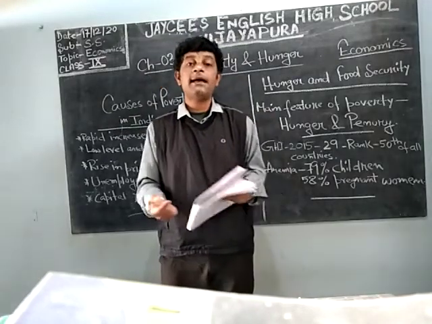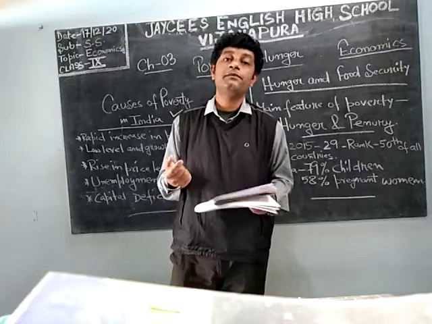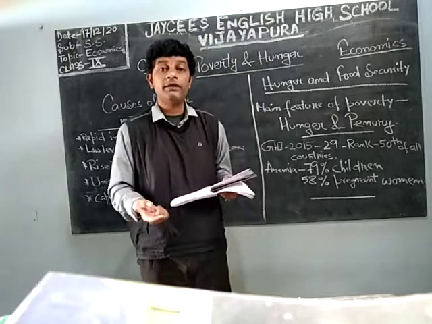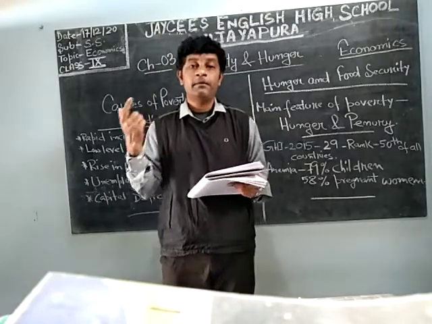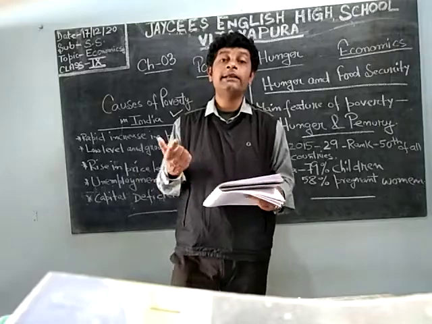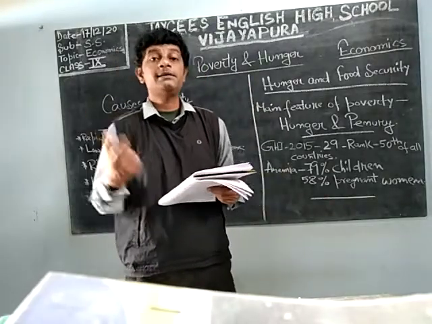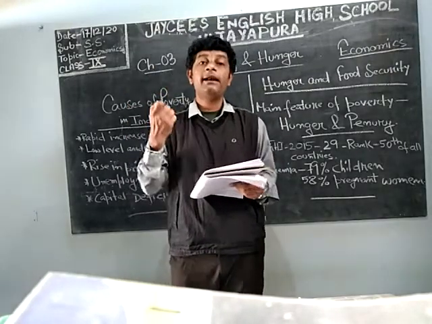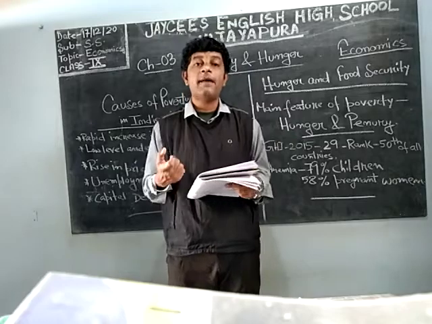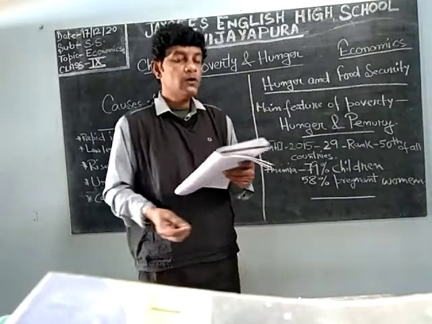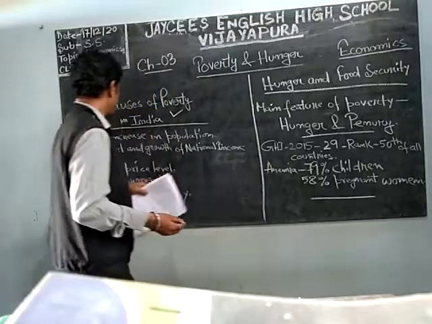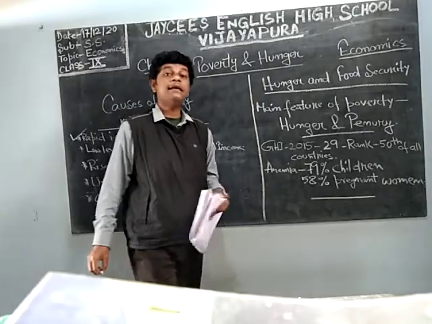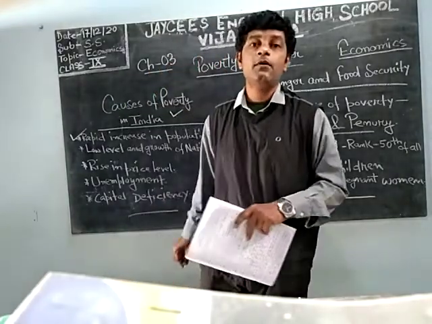We will be discussing the economical factor because we are studying economics. Though there are historical, political and social factors, we will be discussing mainly the economical reasons for which poverty happens in our country. So coming to that, the first factor is the rapid increase in population. Population more.